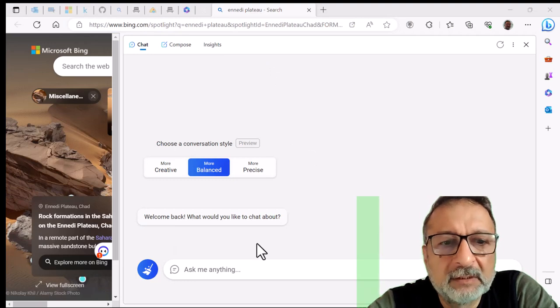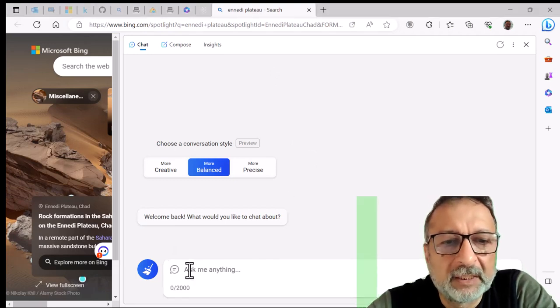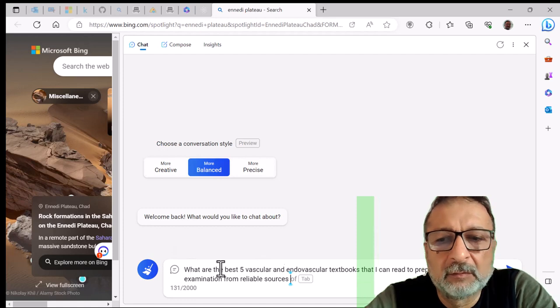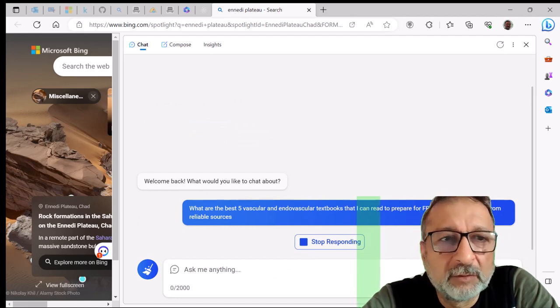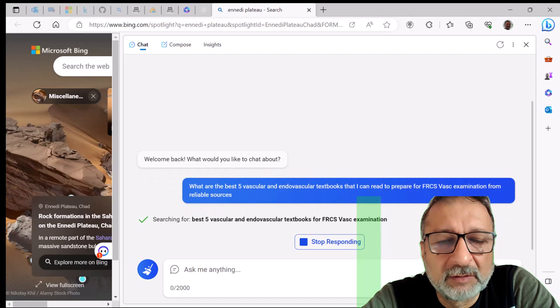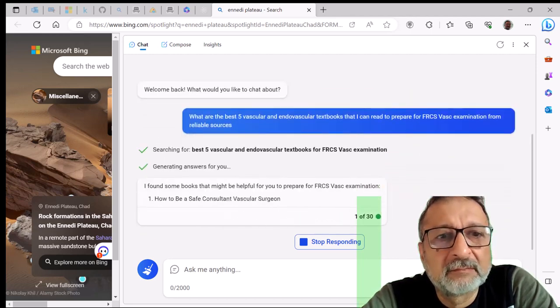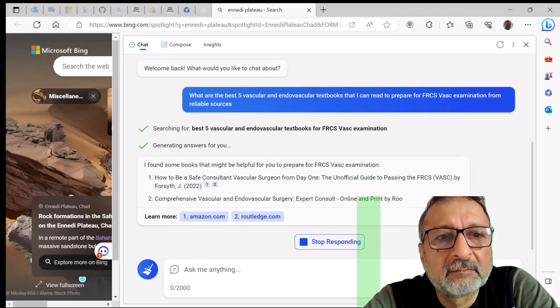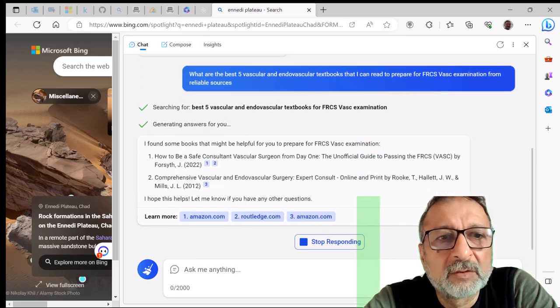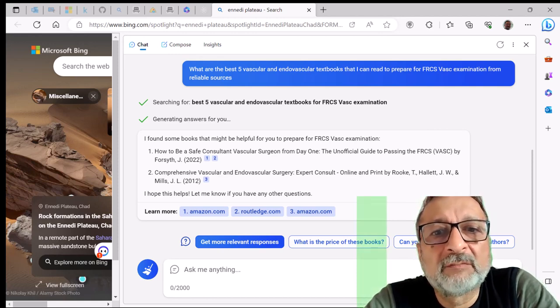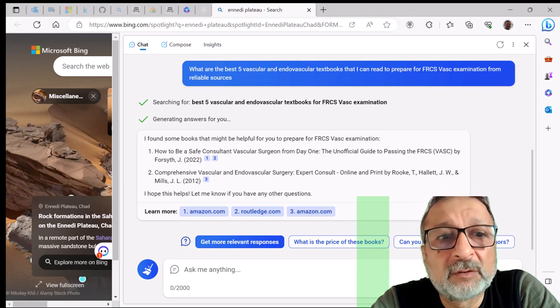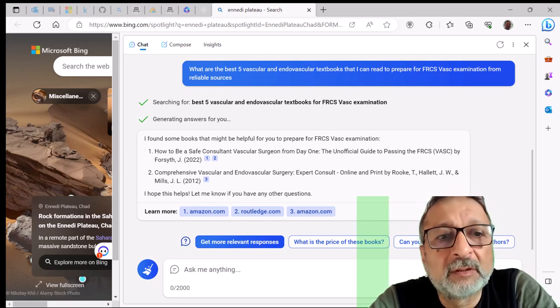Here is the third platform, which is Bing, again freely available in most browsers from Microsoft, and the same question again. You can compare the time of reply or response. Again, most of them are within 10 seconds. So it has found books that are helpful. How to Be a Safe Consultant Vascular Surgeon, one of the very nice recent books, 2022, which has also been found in the library.